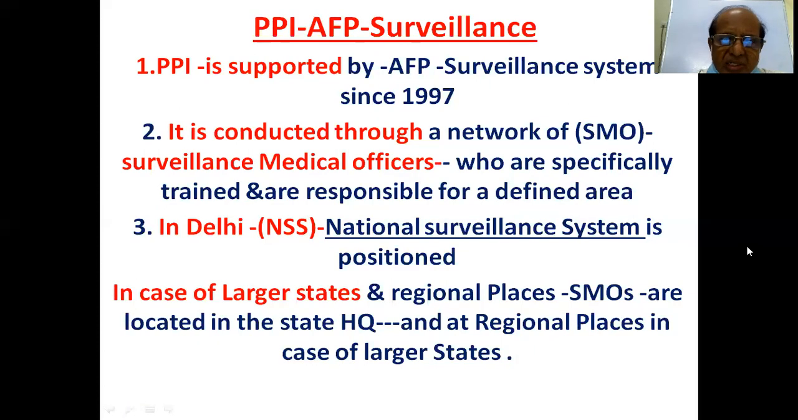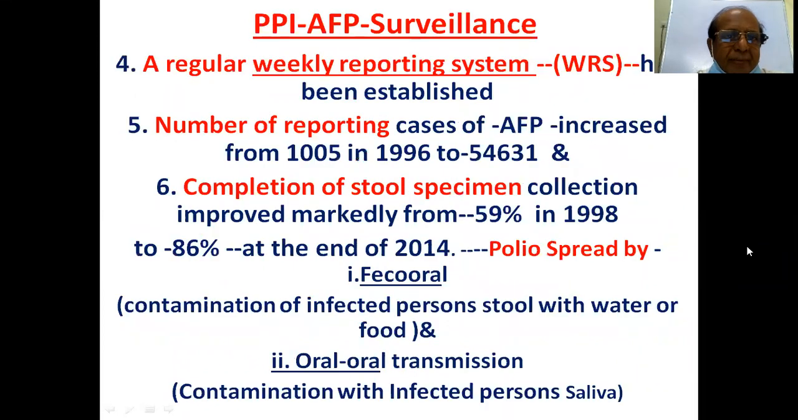In Delhi, the National Surveillance System, that is NSS, is positioned. In case of larger states or regional places, SMOs are located in the state headquarters. A regular weekly reporting system, WRS, has been established to send the reports to the higher levels. The number of reported AFP cases increased, and completion of stool specimen collection improved from 59 to 86%.